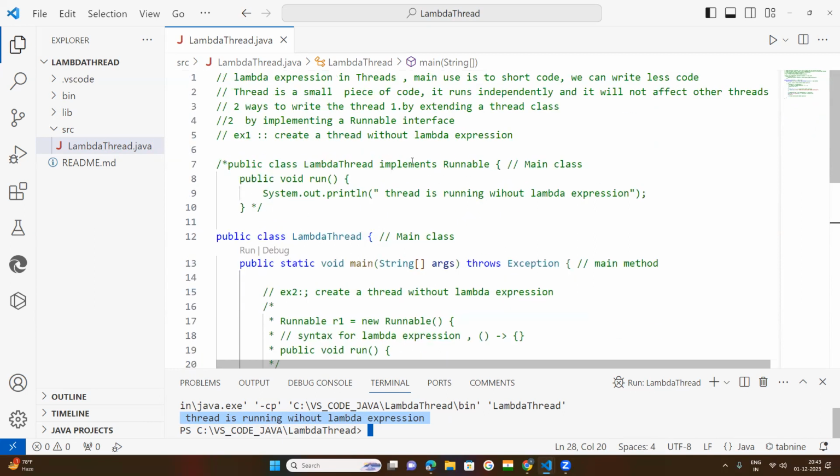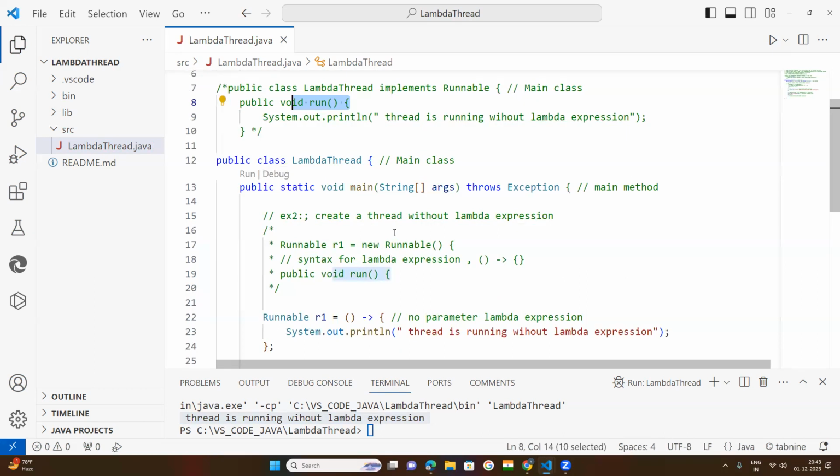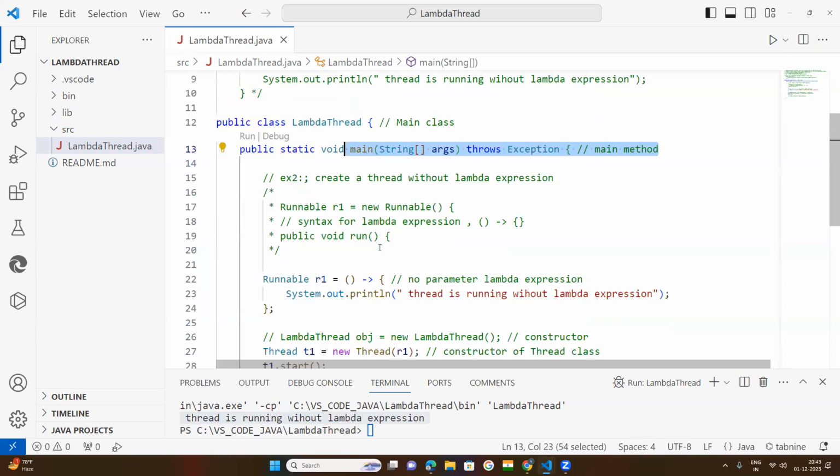Initially, for the thread we implement the Runnable interface, and we need to declare the run method. So this is omitted. After that, the code is shortened. Now simply only the main class, main method, two statements.